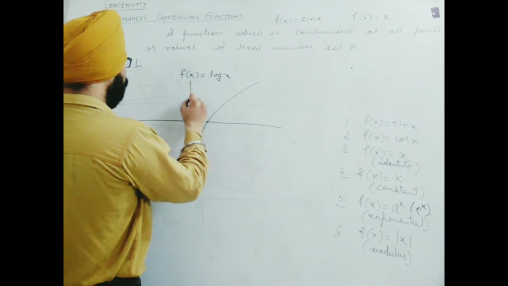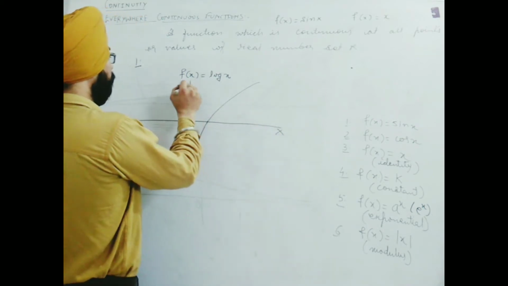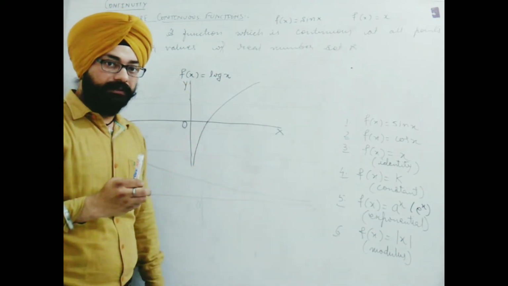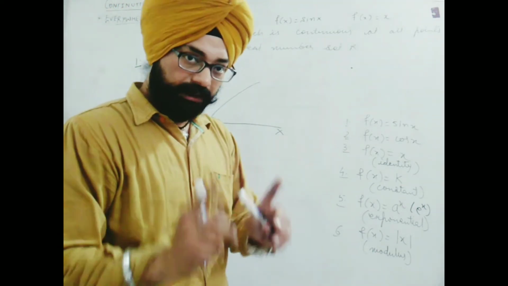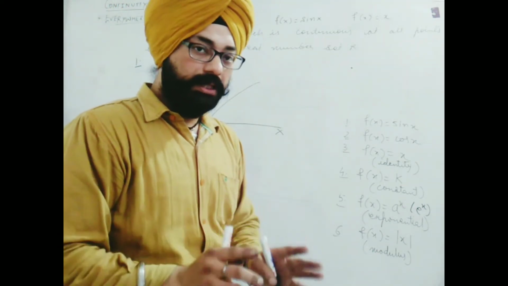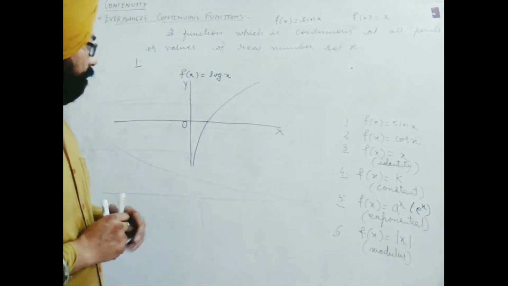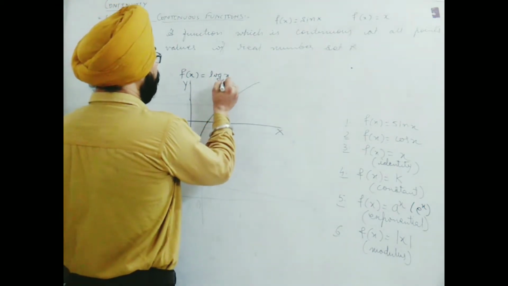Keep in mind what I said for everywhere continuous function. Everywhere continuous means such a function which is defined without break on all the real values of x. Now, if I observe this graph of log x, I take base a here.